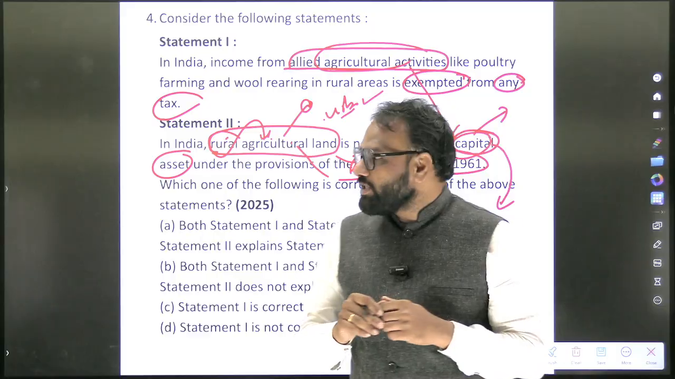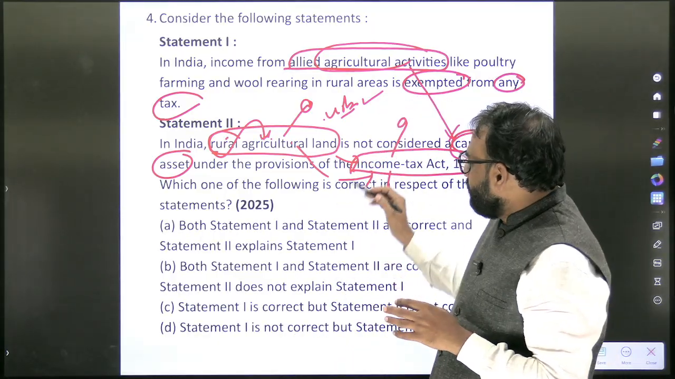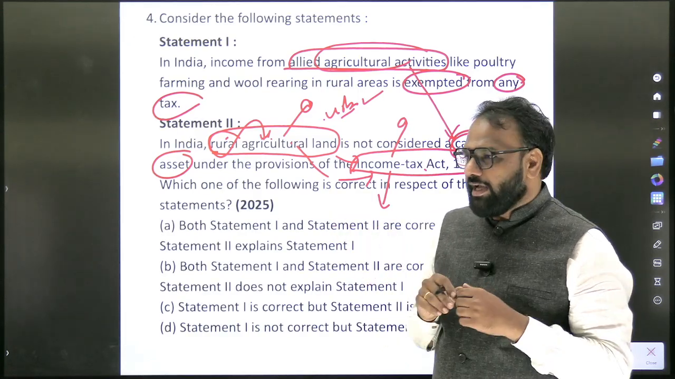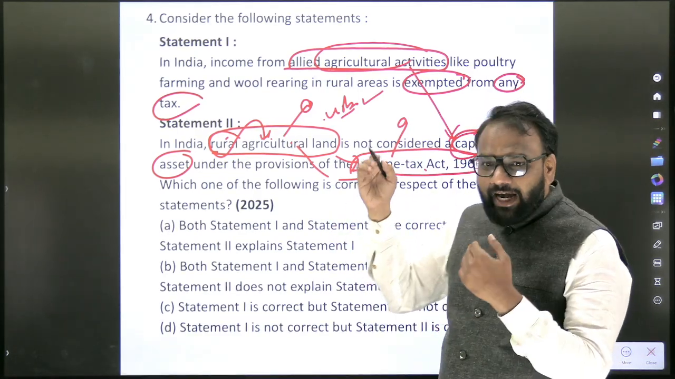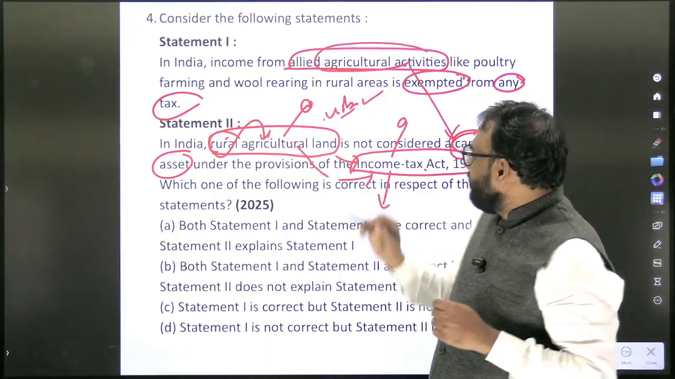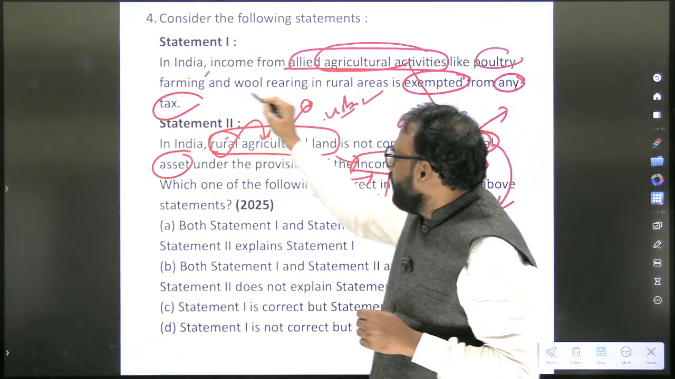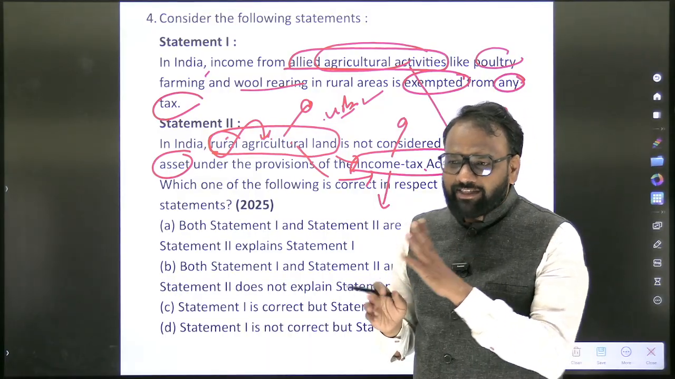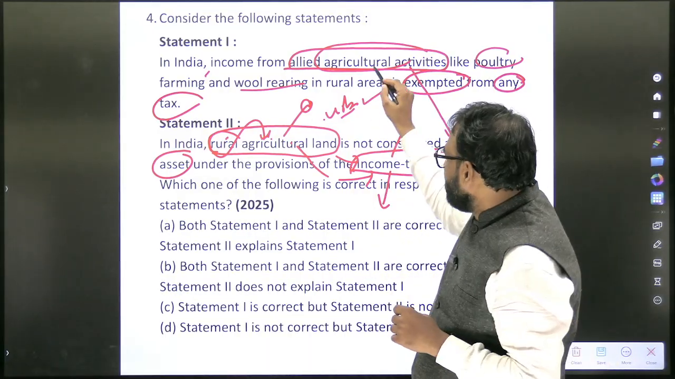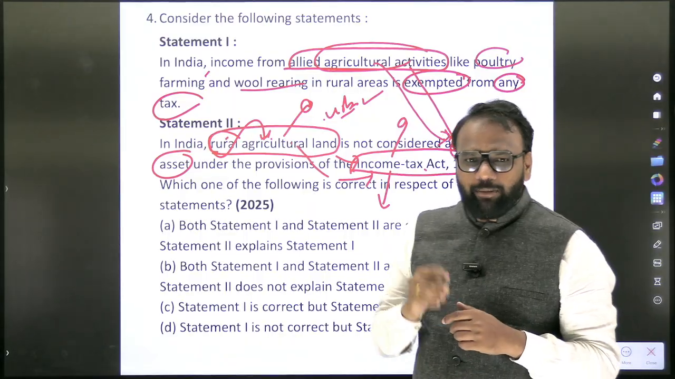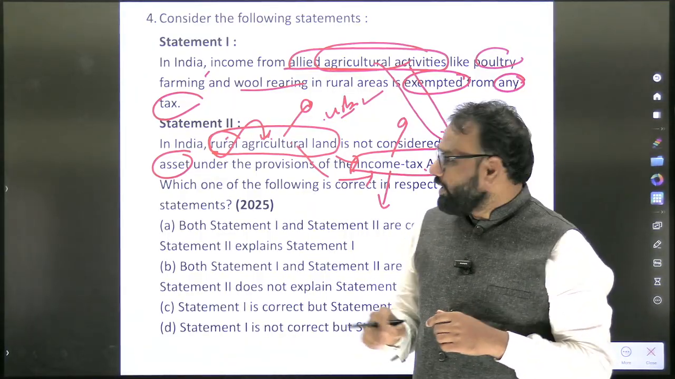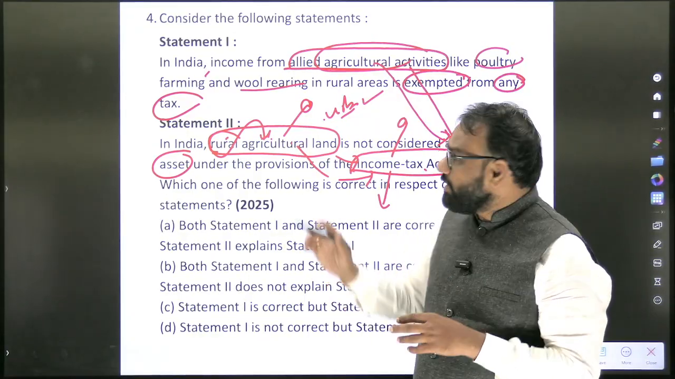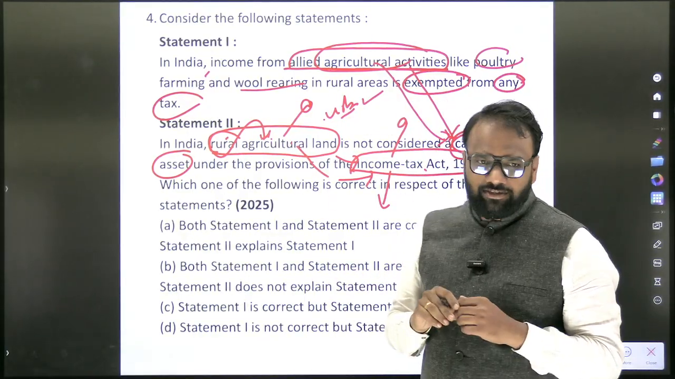Agriculture as well. But from the Income Tax Act, agriculture is what? Exempted. From the Income Tax Act, agriculture is exempted. But at the same time, allied agricultural activities, like poultry farming, wool rearing, dairying and all those things, are not exempted from the Income Tax Act. Very important. It means taxation exists. Only for basic agriculture, whatever crops they grow, there is no income tax. But for the allied agricultural activities, there is a tax.